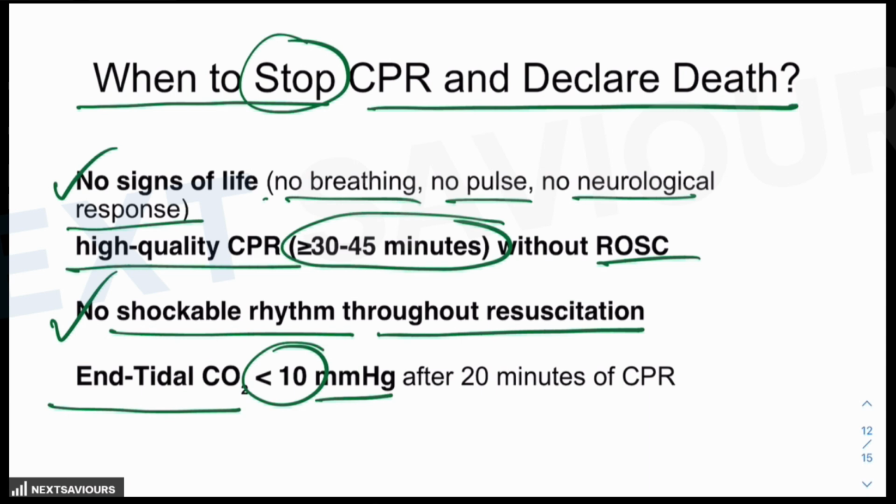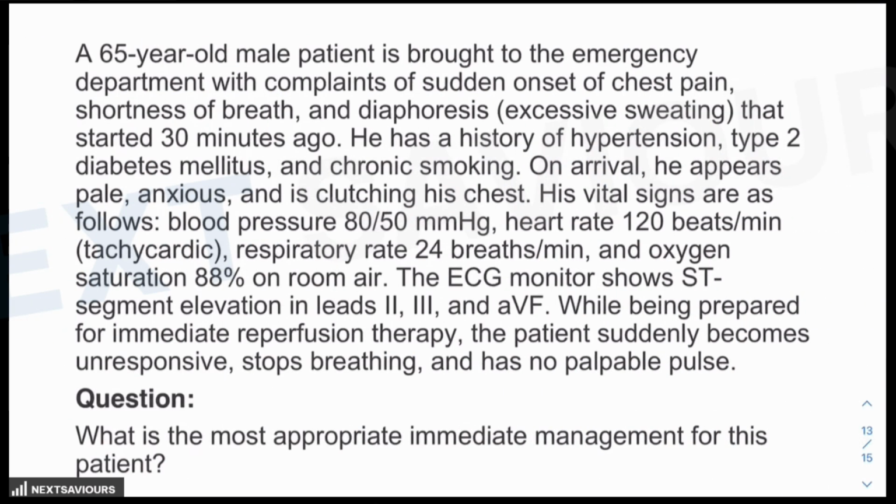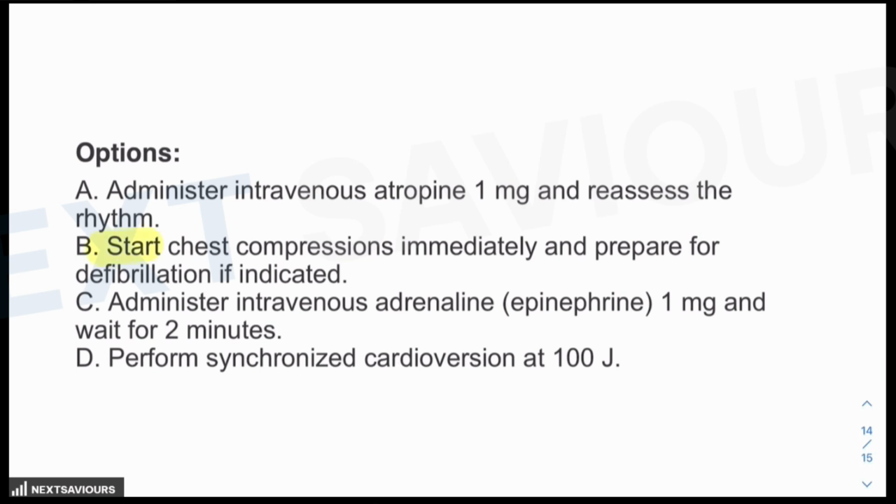In those cases, you have to stop the CPR and declare the patient dead once you have tried your level best. So, hopefully, you have understood everything related to the important components of the CPR. Now, if you go back to the question, we have already read the question in detail. As you can very clearly see, while being prepared for immediate reperfusion therapy, the patient suddenly becomes unresponsive, stops breathing, no palpable pulse. These are the clear-cut indications for starting chest compressions and preparing for defibrillation if required. That means you have to start the CPR immediately. Hope you have understood this question.